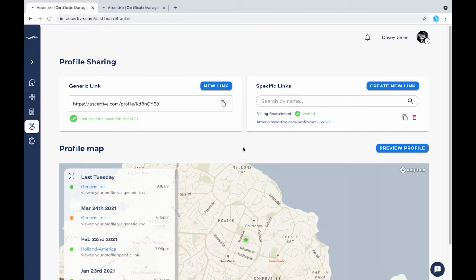From here, you'll be able to securely send your certificates and credentials to employers all over the world. Assertive offers you full transparency, tracking who has accessed your certificates, the time they accessed them, and roughly where in the world they were accessed from.